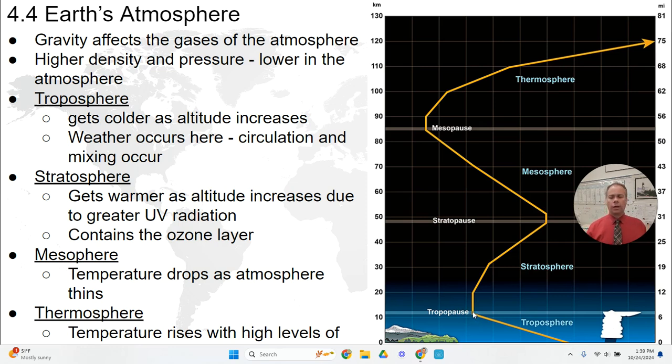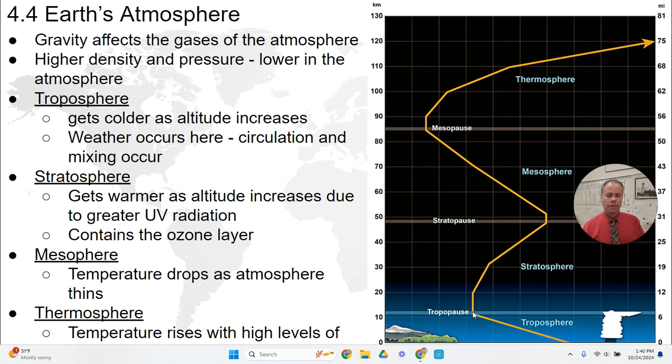We're often familiar with this because, for example, if you climb a tall mountain or vacation at a high elevation, you know that it's generally cooler. As we go up in the troposphere, it gets cooler as altitude increases. And in this troposphere, this is where we experience weather. Mixing of gases in the troposphere can result in various weather patterns, and the circulation of those gases is really important.